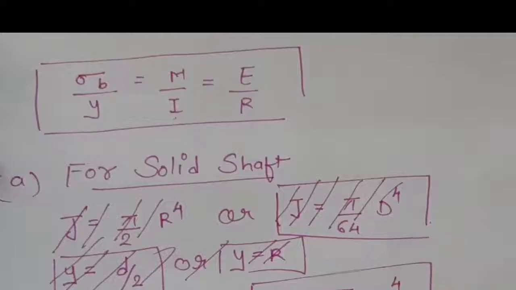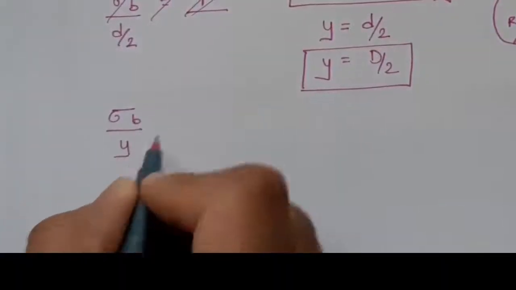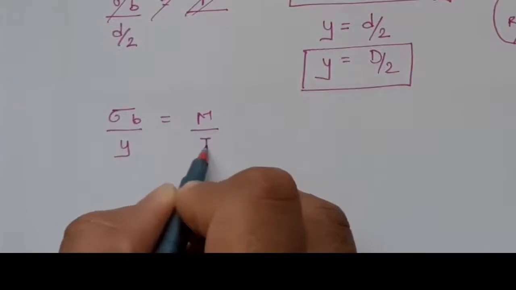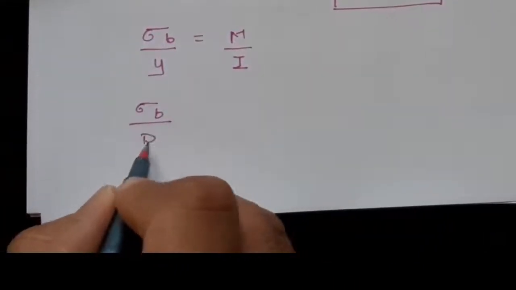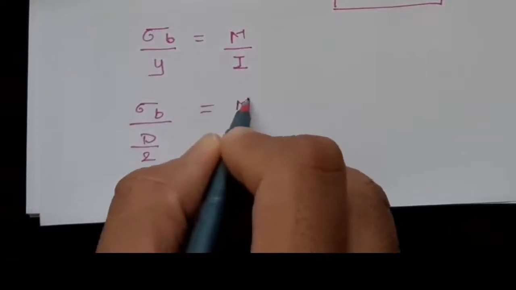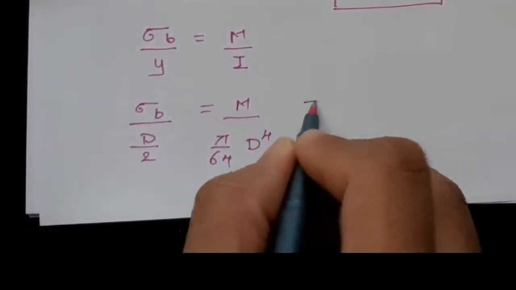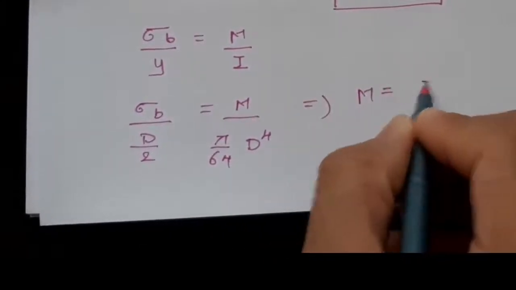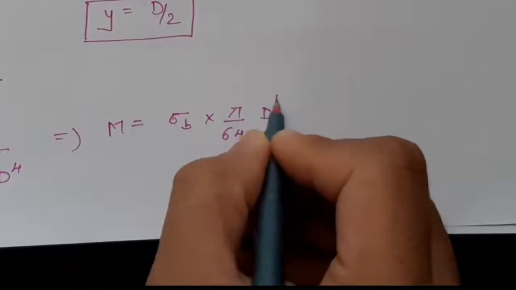Now substituting this I and y in the above equation, sigma b upon y equals M upon I. So sigma b upon D by 2 equals M upon pi by 64 into D raised to 4, which implies that M equals sigma b into pi by 64 into D raised to 4